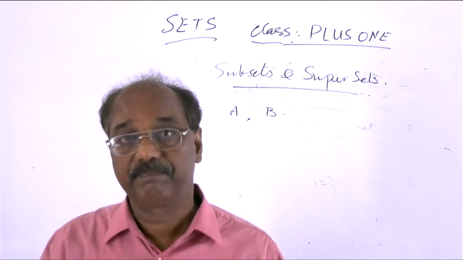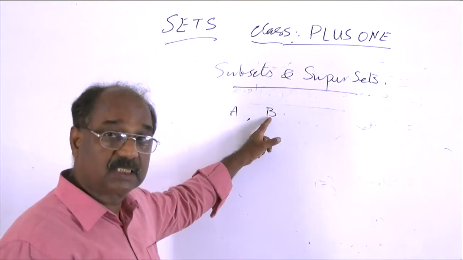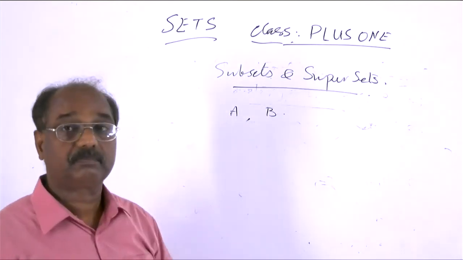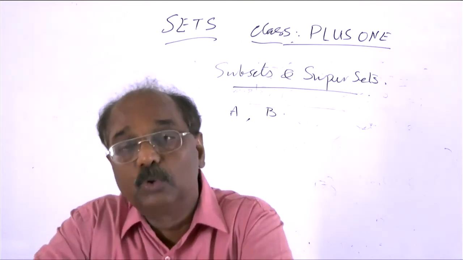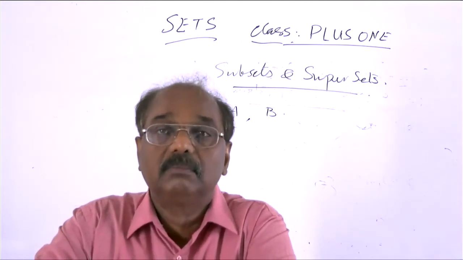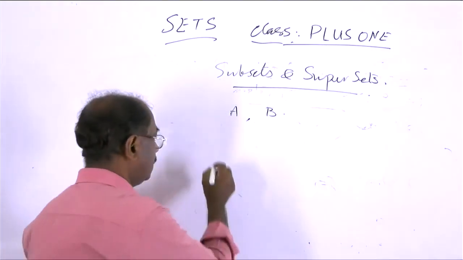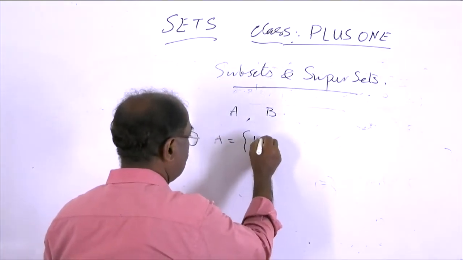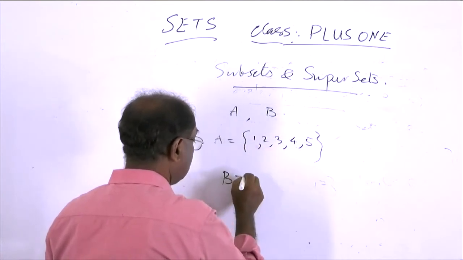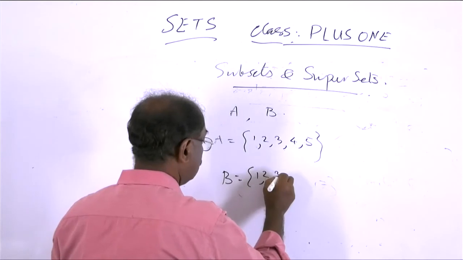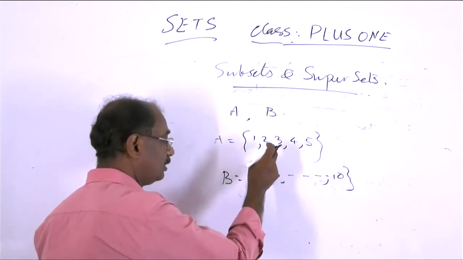In that case, B is said to be the superset of A. If A is a subset of B, then B is a superset of A. That is the definition. For example, suppose A is equal to 1, 2, 3, 4, 5, and B is equal to 1, 2, 3, up to 10. First 5 natural numbers, first 10 natural numbers.